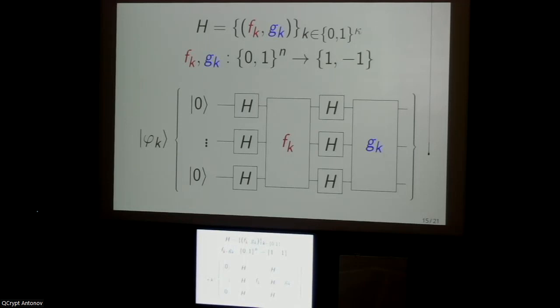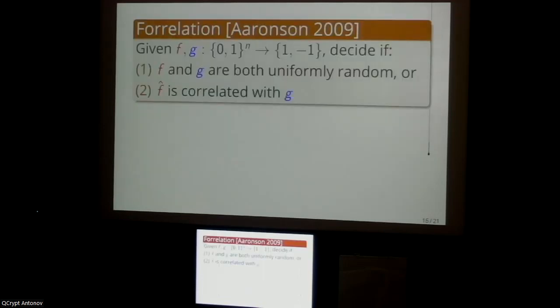And for those of you who know a little bit about quantum query complexity, it might not surprise you that everything I've been talking about so far is secretly some version of the correlation problem in disguise. So what is the correlation problem? Well, this is a problem in quantum query complexity that was introduced by Scott Aaronson in 2009. And it does the following.